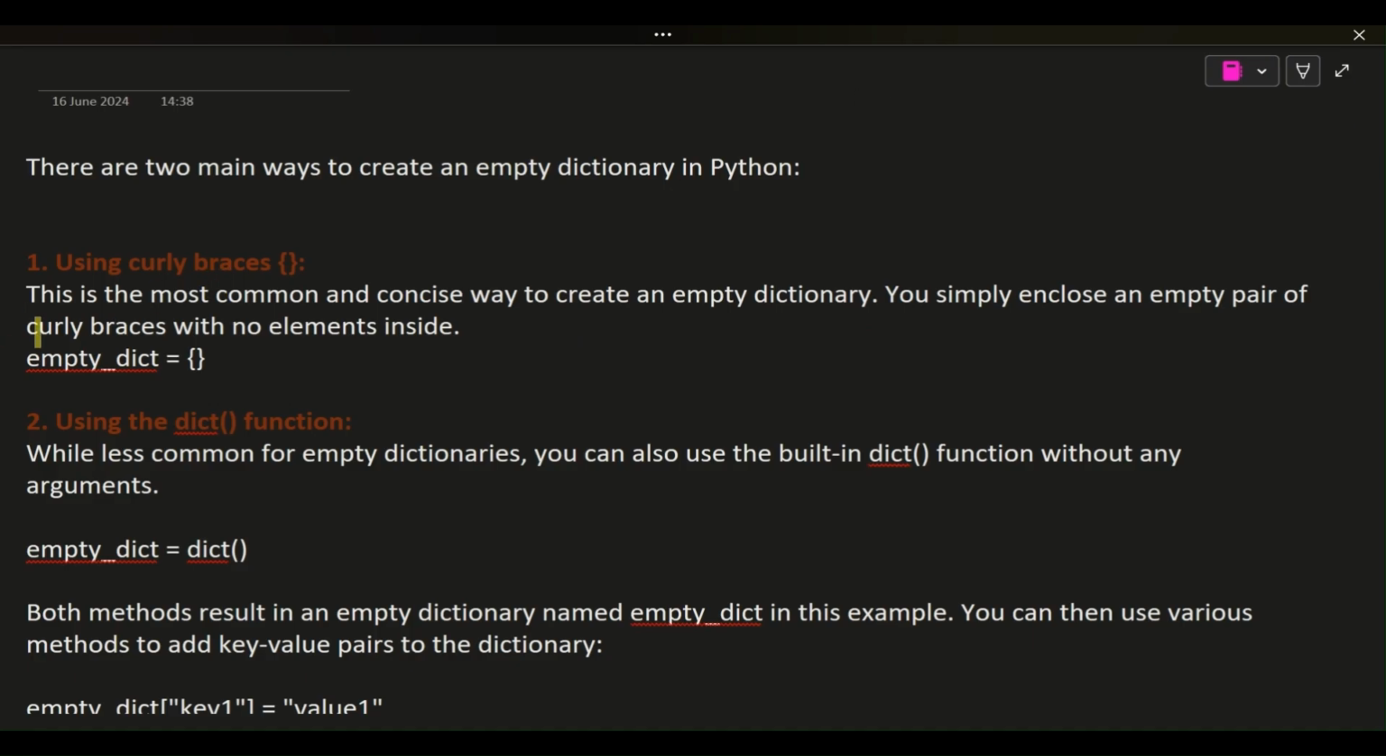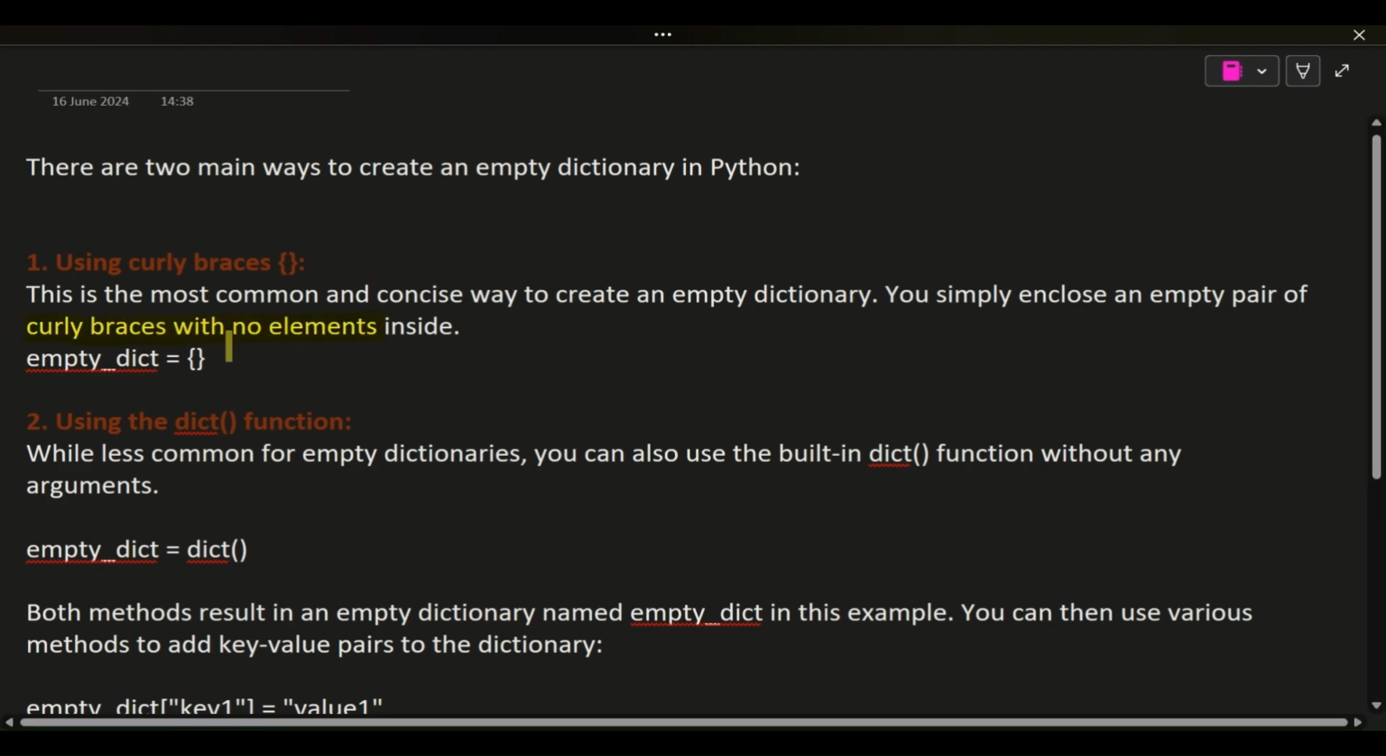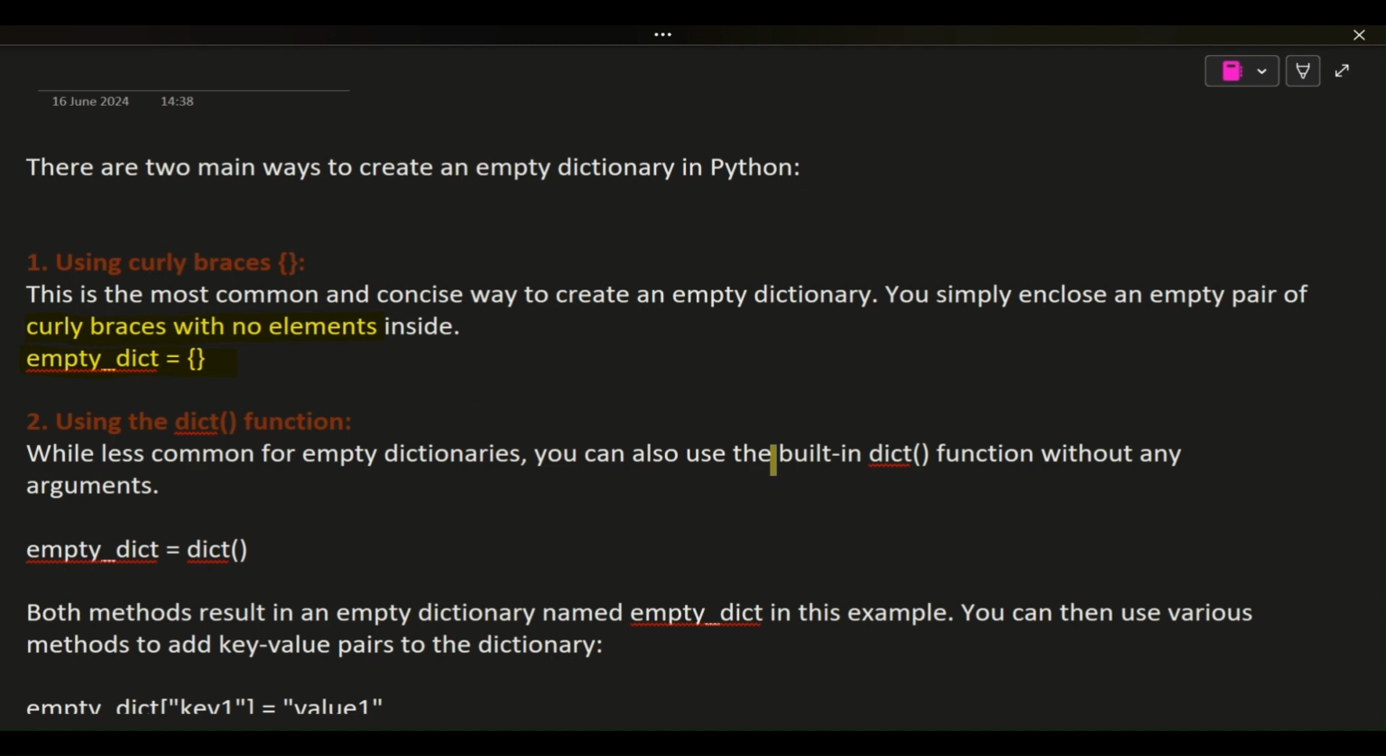There are two main ways to create an empty dictionary in Python. 1. Using curly braces. This is the most common and concise way to create an empty dictionary. You simply enclose an empty pair of curly braces with no elements inside. empty_dict = {}